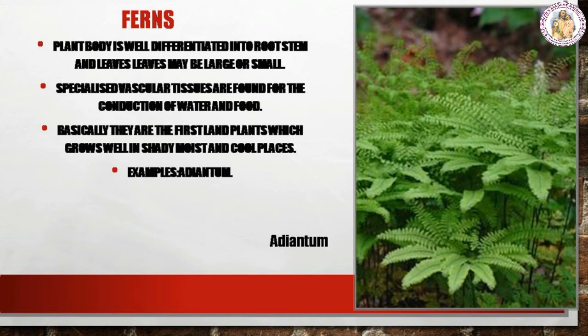Next, ferns. Plant body is well differentiated into root, stem, and leaves. Leaves may be large or small. Specialized vascular tissues are found for the conduction of water and food. Basically, they are the first land plants, which grow well in shady, moist, and cool places. Example, Adiantum.